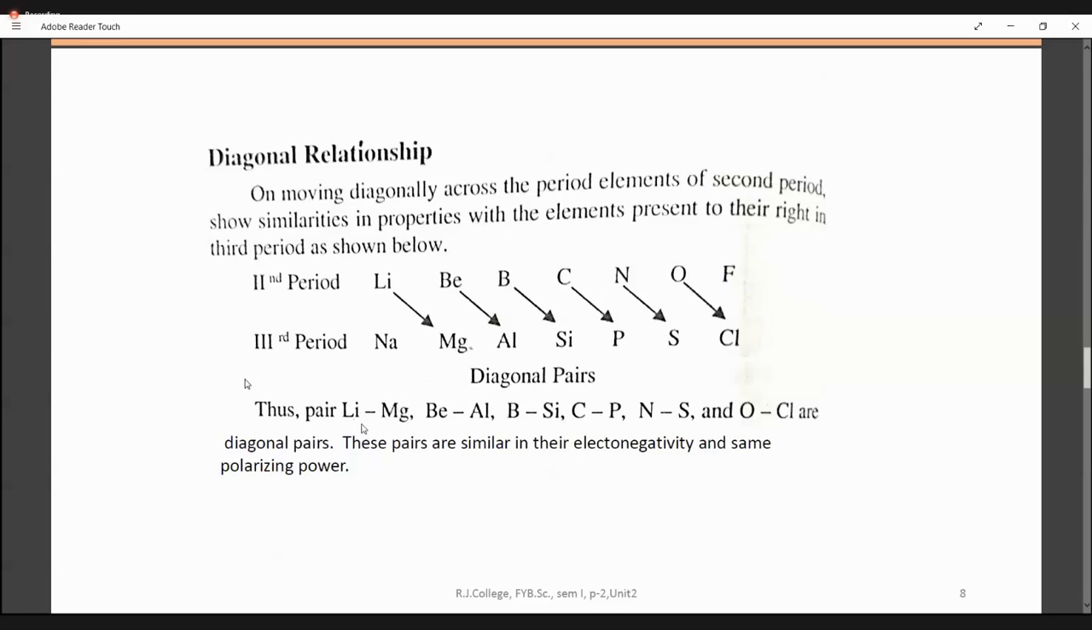Okay, so these are the things which are common to all these diagonal pairs. Any two members of a diagonal pair will have the same ionic radius, same electronegativity, same polarizing power. Three things in common. Just because these three things are common, we put them as pairs, and these pairs are present diagonally in the periodic table. Because of these three properties, they show physical similarities as well as chemical similarities. So we have to read it like that.